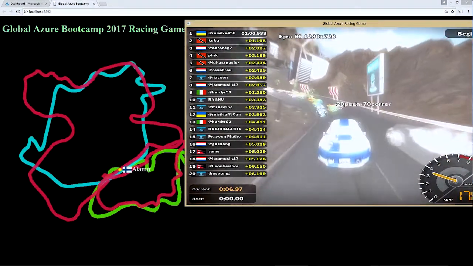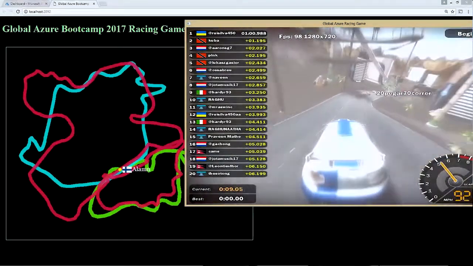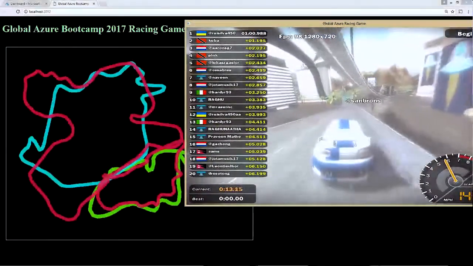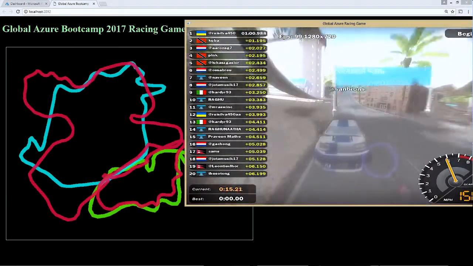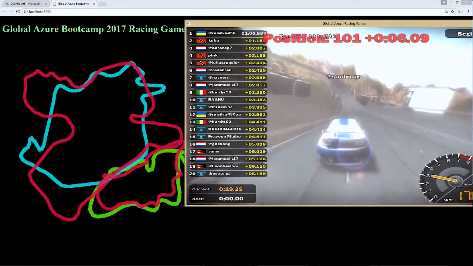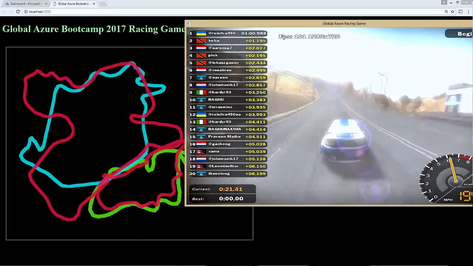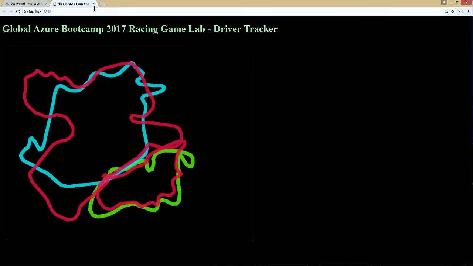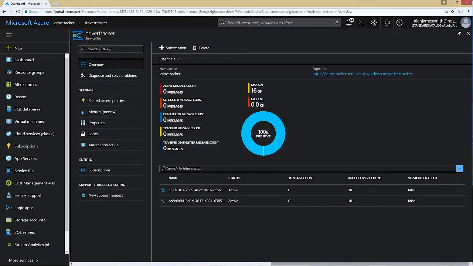And then you can see that we've got Alan appearing on the driver track, and you can see that we've got the finish flag on there. It did appear briefly. It's disappeared. I'm going to just test this again because that was a bit worrying. I'll just restart the driver tracker to make sure I've got the correct instance running.